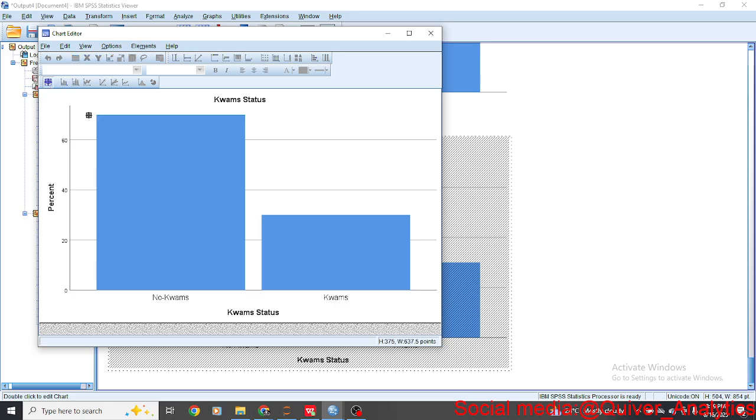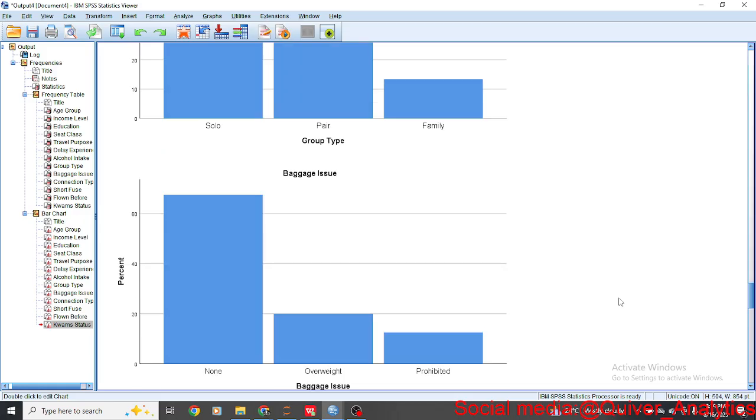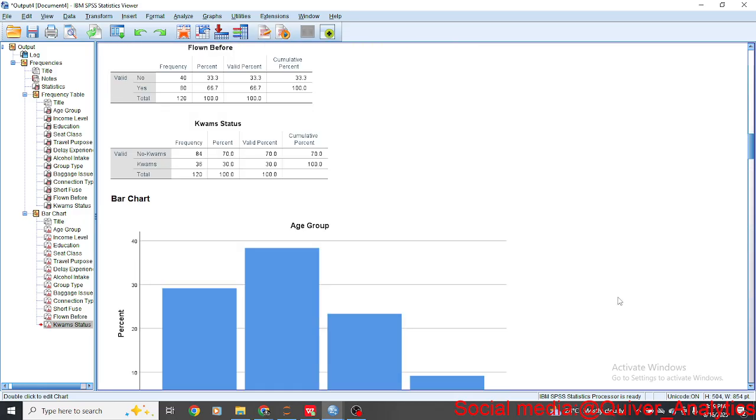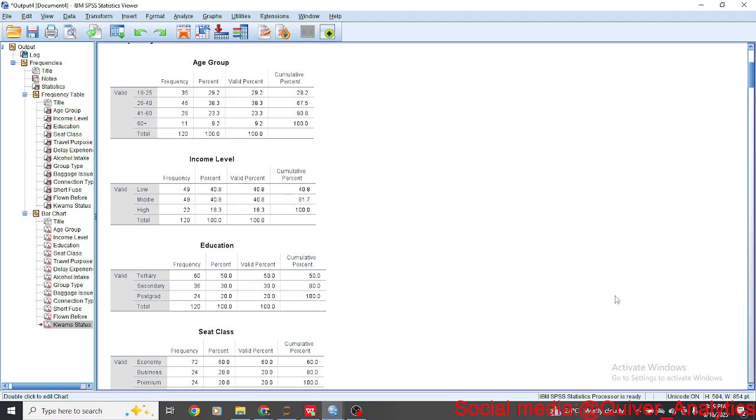Remember last week I said you can double click your charts and come here and give it the exact label, then close it, and so we have 70% no Kwams, 30% Kwams. So among the airline passengers, 30% of them are problematic. Why we do this is because when a new customer comes, we want to know, given the attributes of the ones we have before, whether this person falls within the category of the chaotic ones or not, so we know how to handle them.